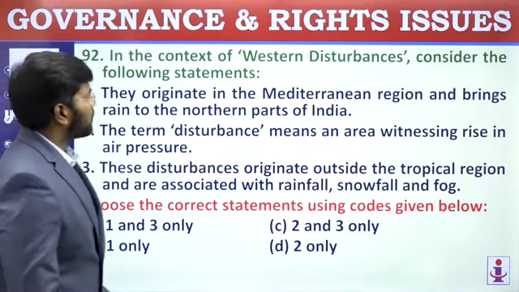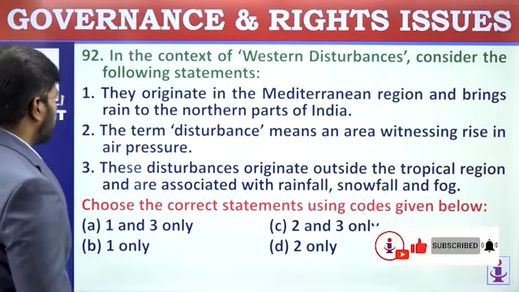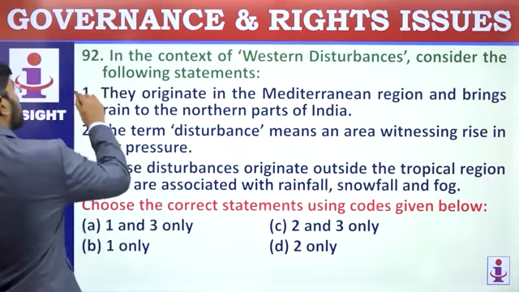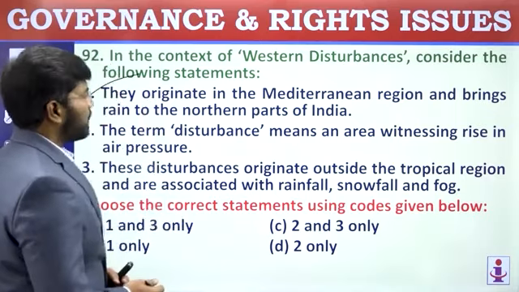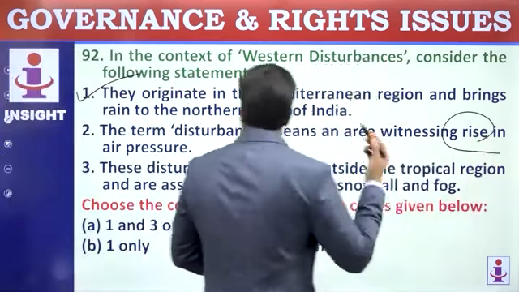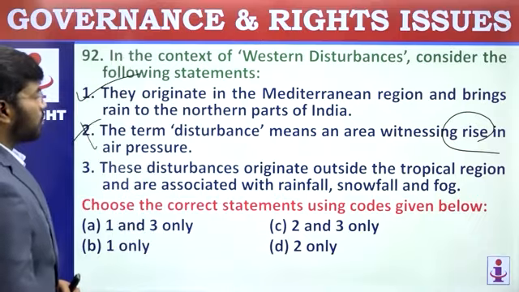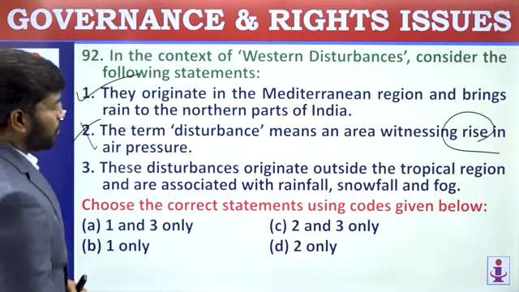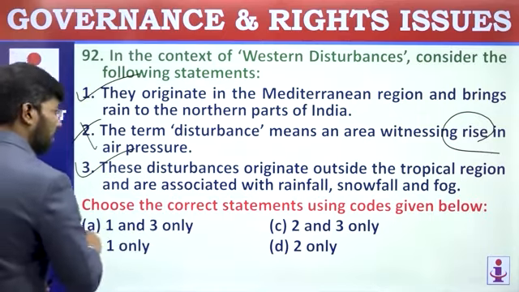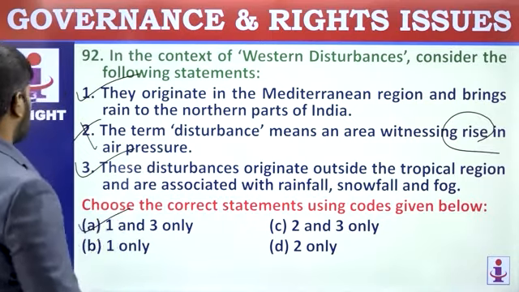92. In context to Western disturbances, consider the following statements. They originate in the Mediterranean region and bring rain to the northern part of India. That's why we can see it during this time. So, first statement is correct. The term disturbance means an area witnessing rise in air pressure. No, it's not rise in air pressure. It reduces the air pressure. So, second statement is wrong. These disturbances originate outside the tropical region and are associated with rainfall, snowfall and fog. Correct. So 1 and 3 are correct. 1 and 3 is the correct answer.